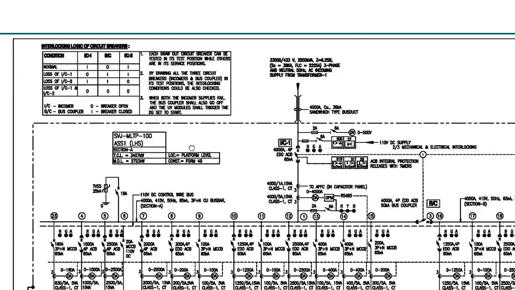Another important thing, I think if you can see, it is a little hazy. Here I have written TCL. This is called total connected load. I have written a figure, 3407 kilowatt. At the bottom, I have written MDL, which is called maximum demand load, 2723 kilowatt. Now, there is a difference between TCL and MDL. TCL is total connected load, as I said, and MDL is maximum demand load.